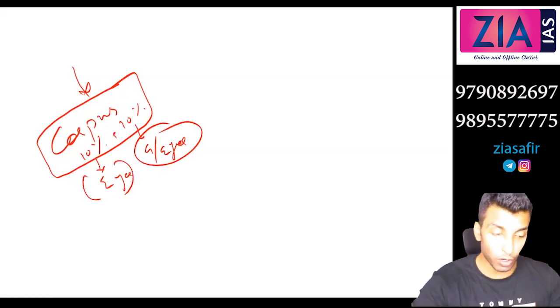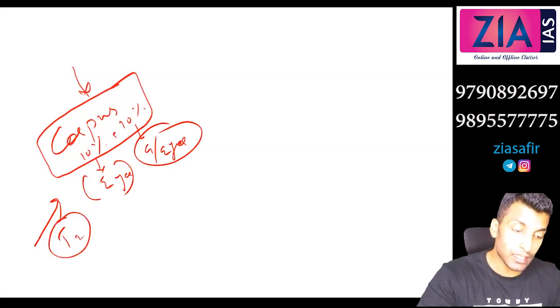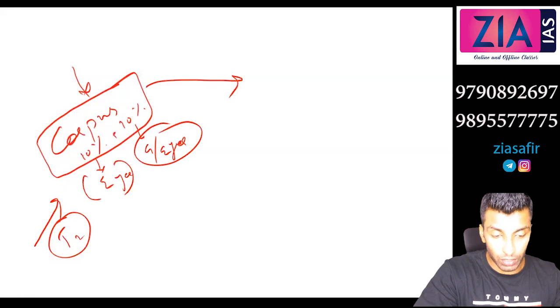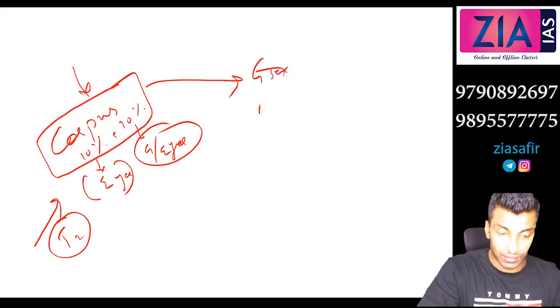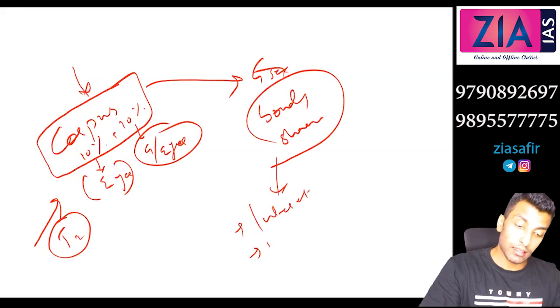So this will be the corpus, and if there is a tier 2, that will also be part of it, and this will be invested in, I've told you, government securities or bonds and shares. And this return is based on what? Interest and the dividend. So dividend means what?